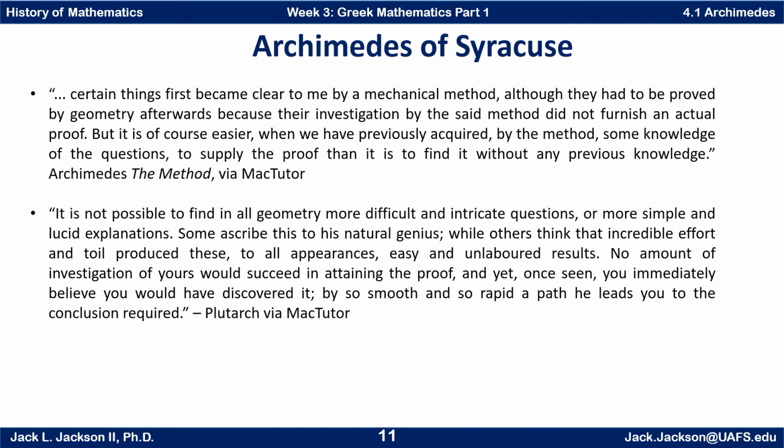So notice what he's saying here. He's explaining how he found some of his results, and in some of the letters that he wrote, the first part will explain how he went about finding his results, followed by some of the actual results and then the proofs. But he knew he had to give a rigorous proof. And of course, with the Greeks, the rigorous proof was geometric in nature, even though the way he found the result may have been more arithmetic or mechanical, or even just some kind of heuristic argument.